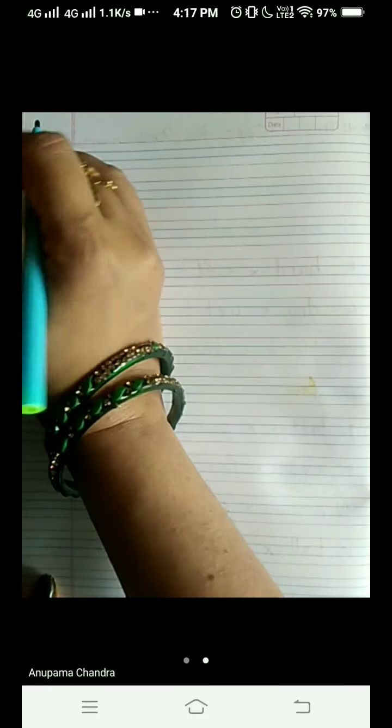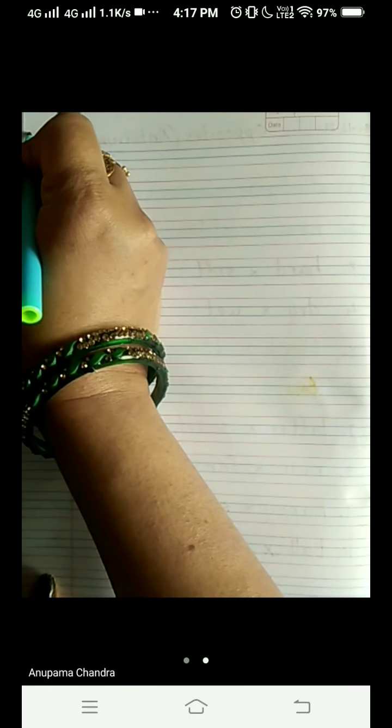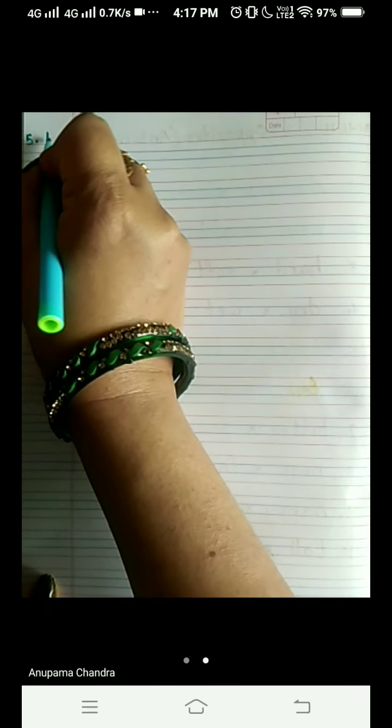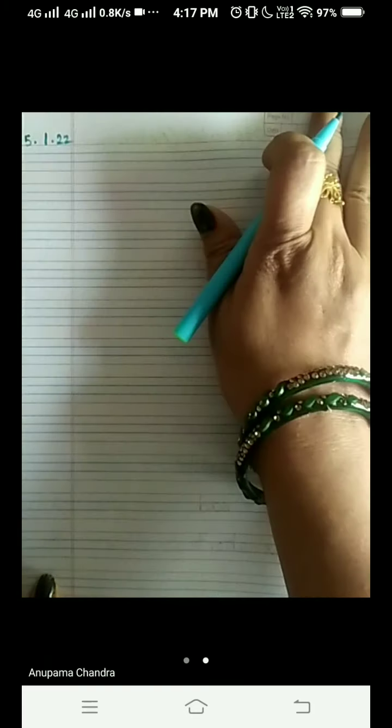Today we are going to learn has and have. That is where to use has and where to use have. So very first thing, put today's date. Today is 5/1/22.